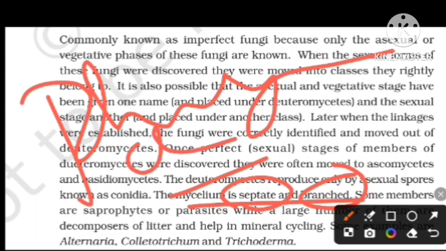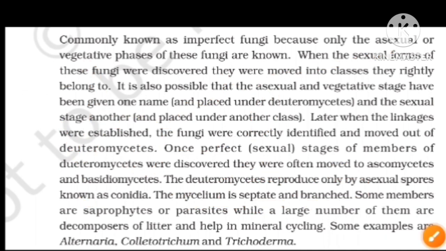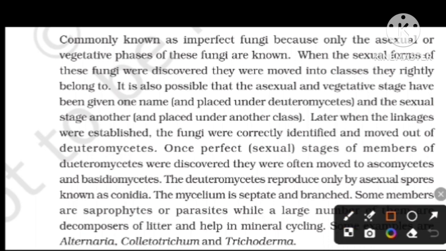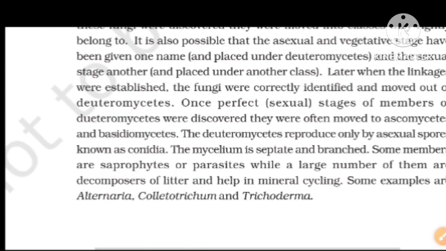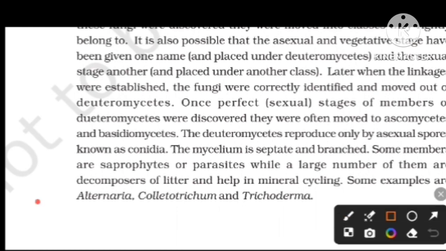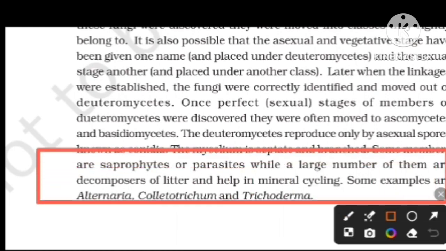Some members are saprophytic or parasitic, while a large number of them are decomposers of litter and hence help in mineral cycling. It was a POQ. Please remember, the POQs are most important because direct questions were asked and repeated in the NEET exam. That's why I am marking all the POQs for you.